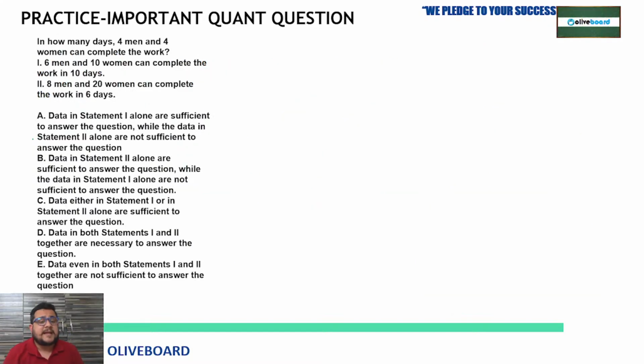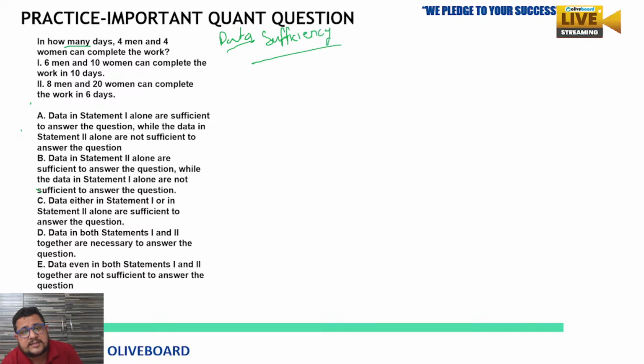Let's move on to the next question. Now, the next question is based on data sufficiency. Here you can see the options. You have to check whether the data given in the statement is sufficient to answer or not. So, first of all, what you have to calculate is in how many days 4 men and 4 women can complete the work. They are asking us about 4 men and 4 women.